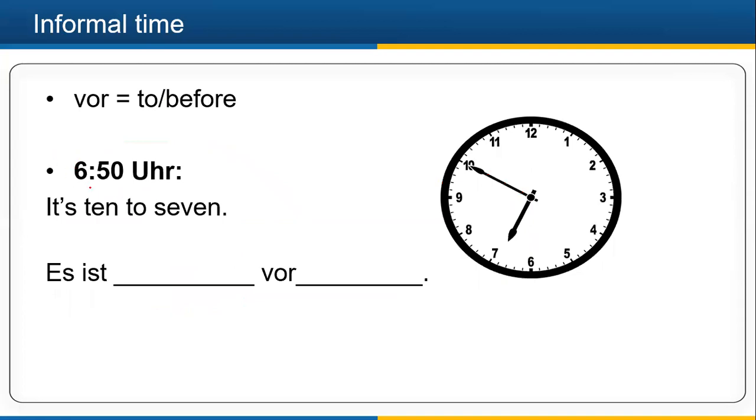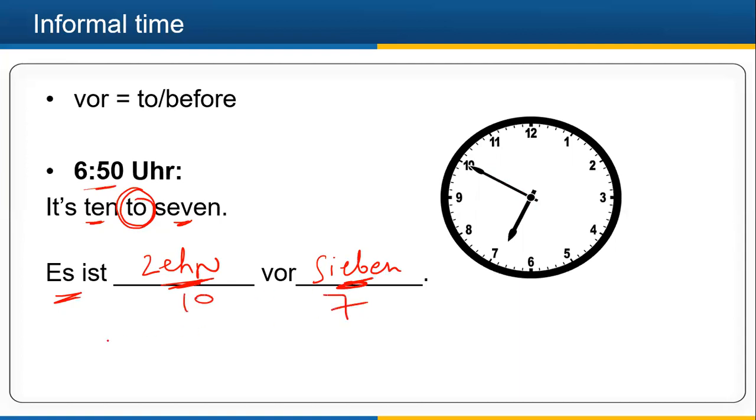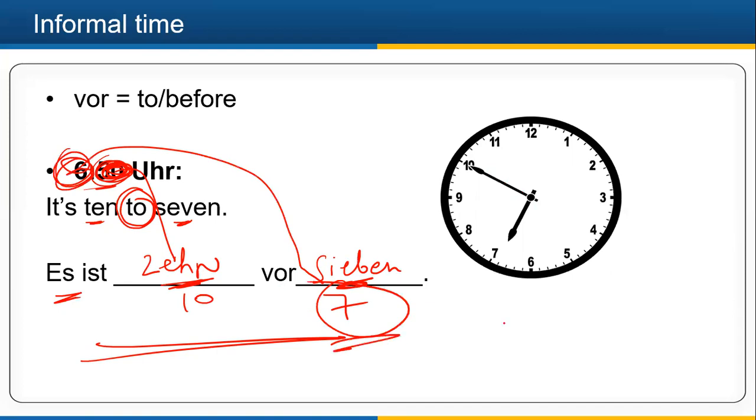For example, here it is 6:50, so 10 minutes to 7. 7 बजने में 10 मिनट है, so बजने में, right? So Es ist 10 vor 7. So Es ist 10 minutes to 7, 10 to 7, right? So here I have neither written 50 nor written 6, I have written 7, the next digit, right?